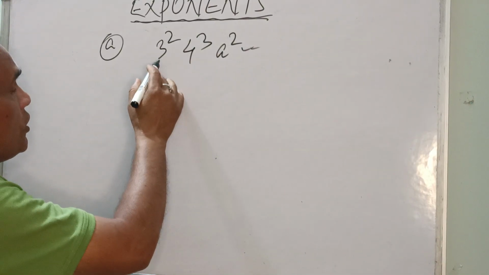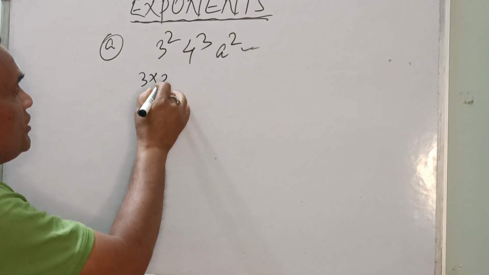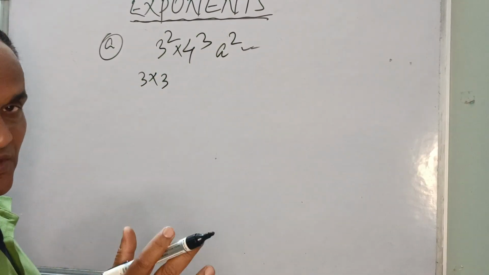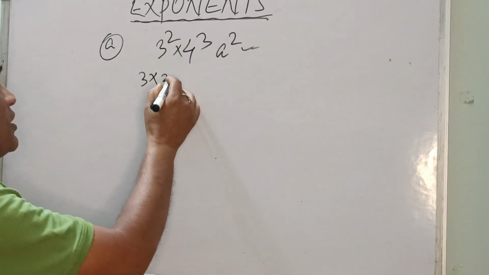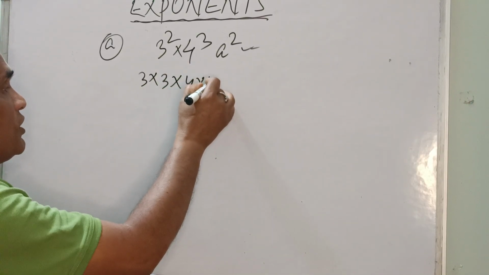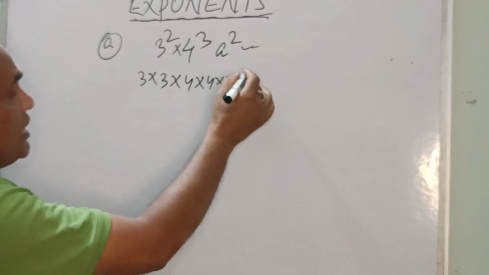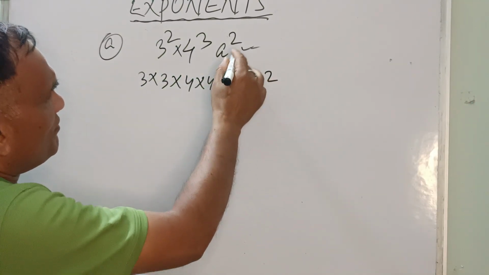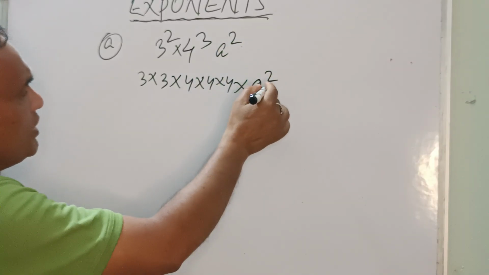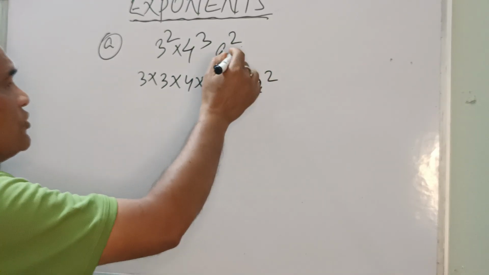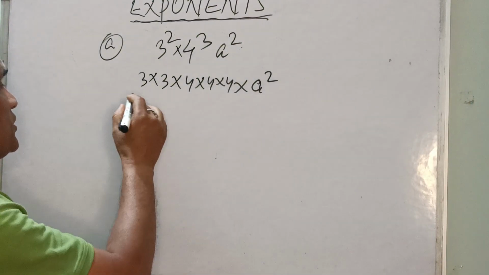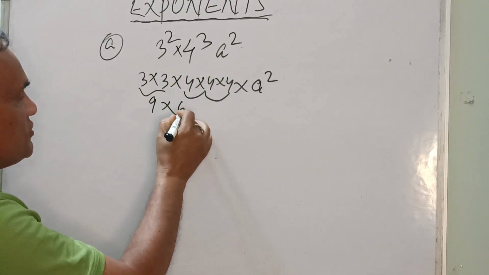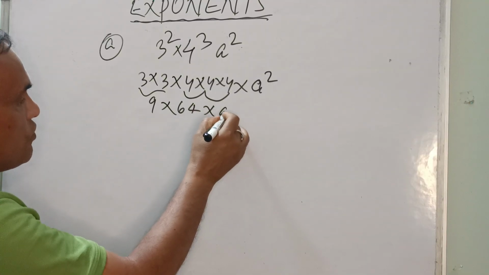So 3 square, we can write 3 into 3. Again there is a multiplication sign, as I have discussed: if there are prime factors, there is a multiplication sign. Now 4 to the power 3, so 4 into 4 into 4. Again a to the power 2, and there is nothing else, so we'll write a square, because there is no numerical value. Now 3 threes are 9, 4 fours are 16, 16 fours are 64, and a square.